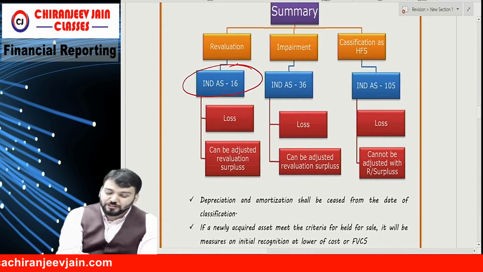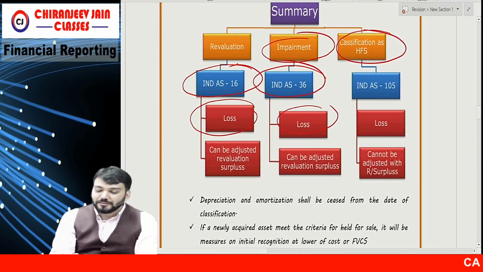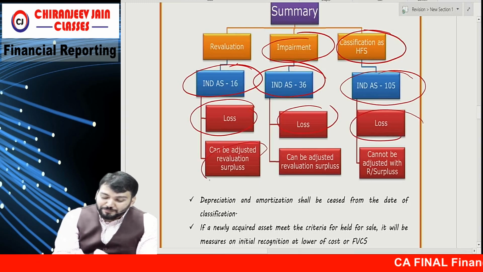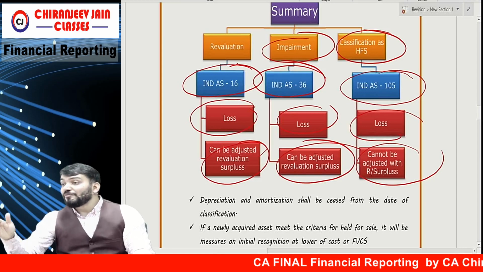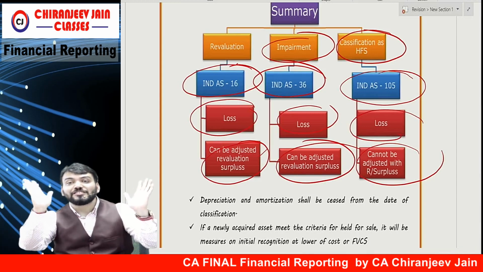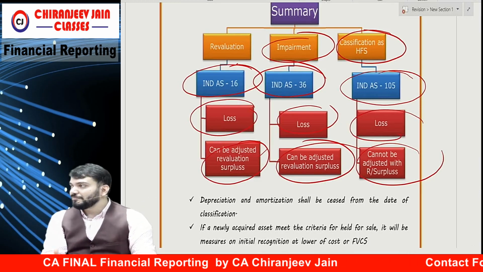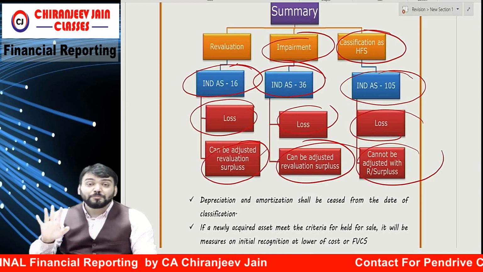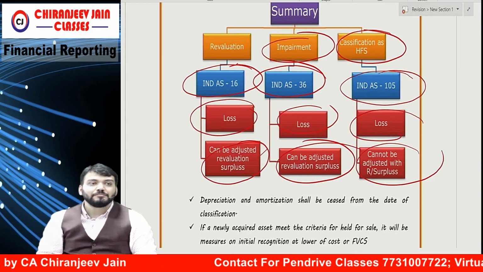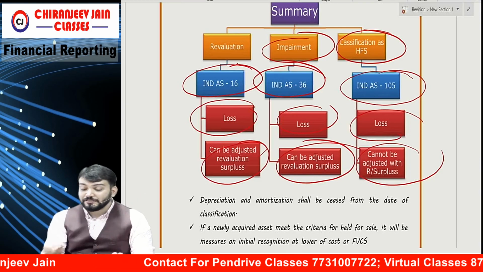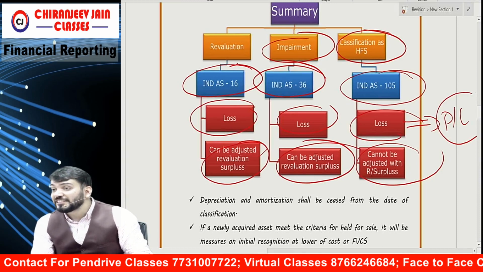Revaluation, Ind AS 16 loss. Impairment, Ind AS 36 loss. Classification as held for sale, Ind AS 105 loss. Can be adjusted, can be adjusted, cannot be adjusted. Why? Because once 105 is applicable, Ind AS 16 cannot be applied. Means whatever revaluation surplus is there, that cannot be used. Understood? Super point. And if you adjust it against revaluation surplus, a 5 marks question becomes 0 marks. Means this loss will always be adjusted with PL.